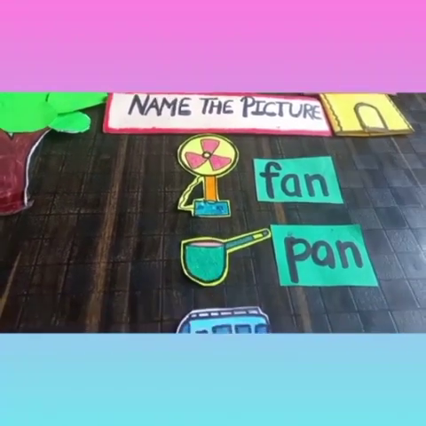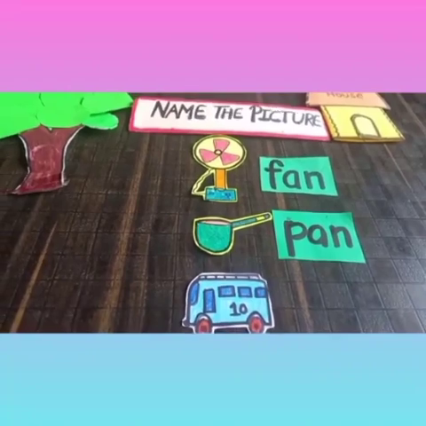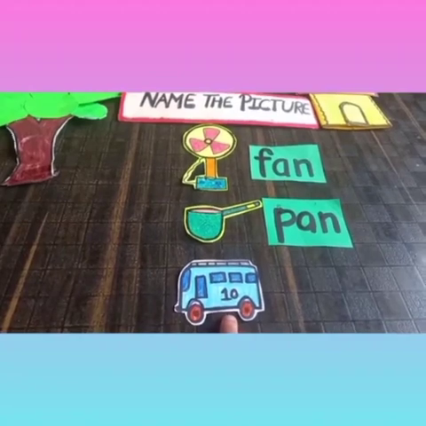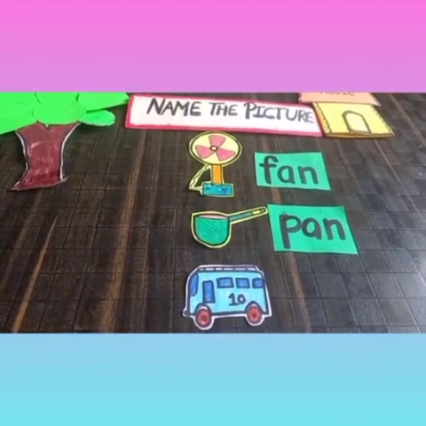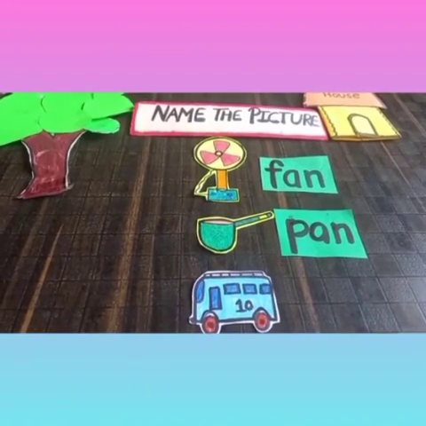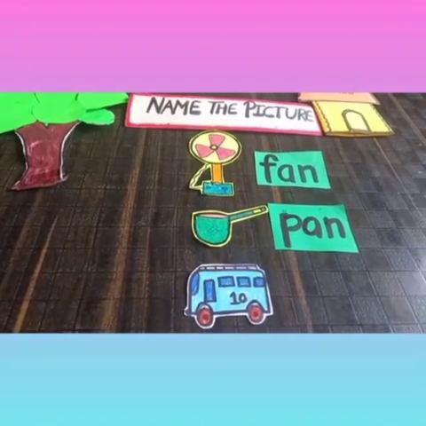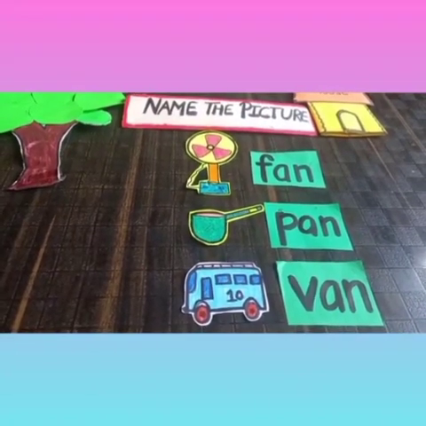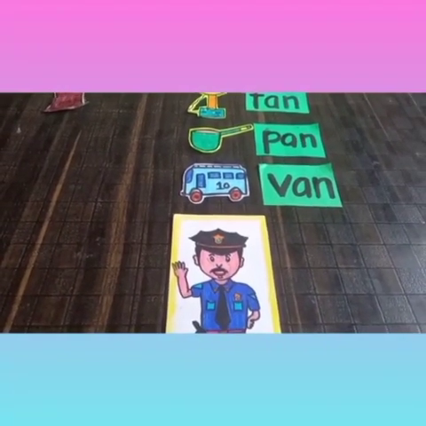The next picture is, see, this is a van, school van, and the number is also written on this van. Which number? 10. This is 10 number van, school van. What is the spelling of van? Yes, think in your mind. V and an, van. Initial sound is V, ending sound is an. V and an, van.